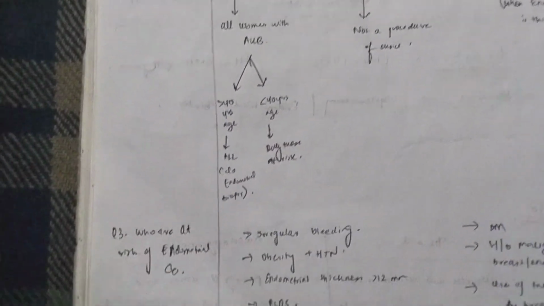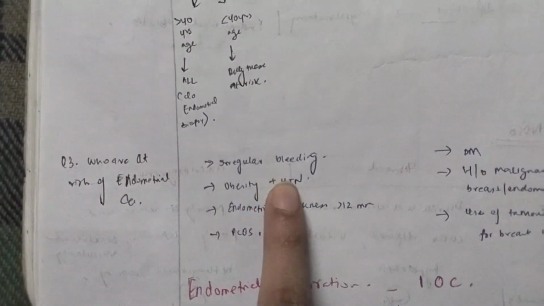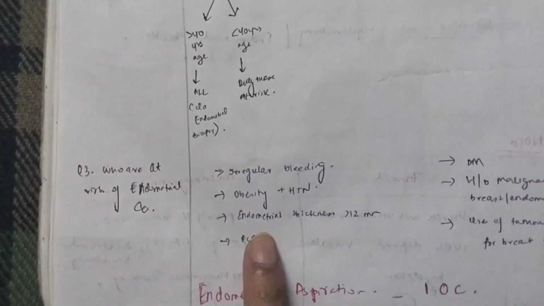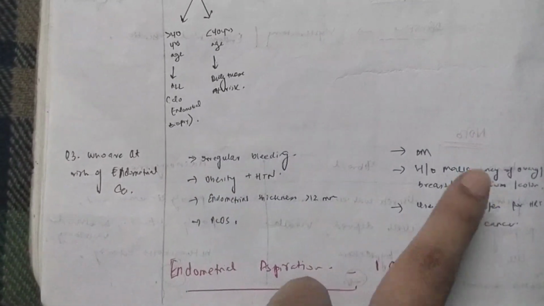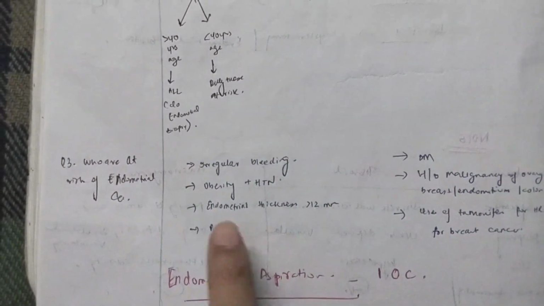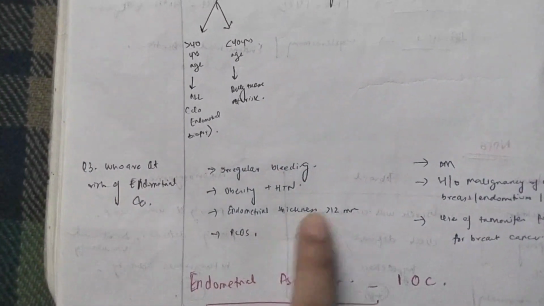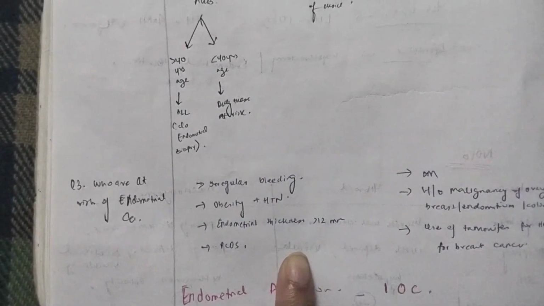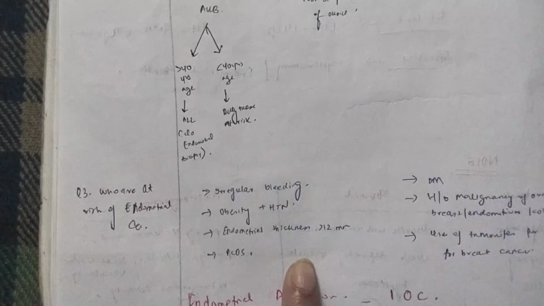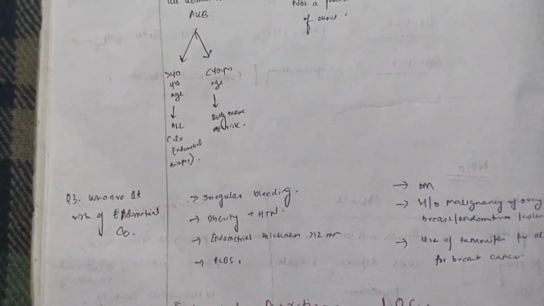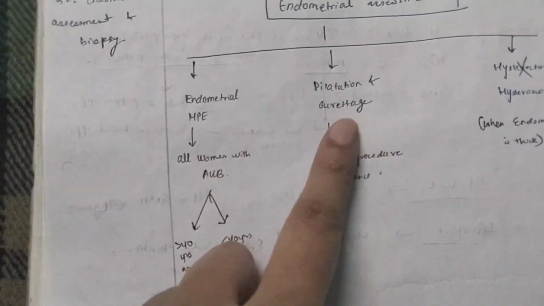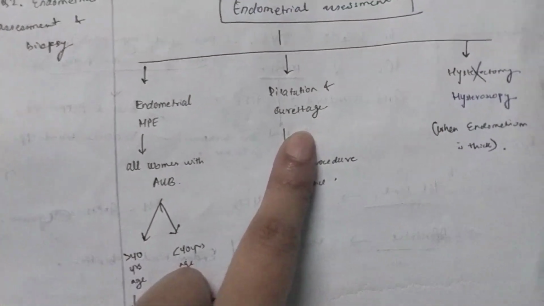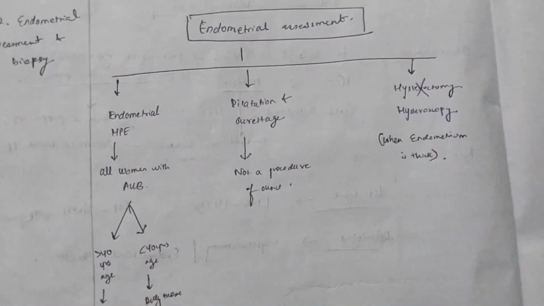What can be the risk factors? Needless to say, it has to be hypertension, it has to be diabetes mellitus, it has to be PCOS, obesity, and some other conditions like maybe malignancy or irregular bleeding, and the endometrial thickness is more than 12 millimeter. So if a woman is less than 40 years of age and is having any of these, you have to send the endometrium for histopathological examination, because these indicate that there can be chances of malignancy. Or what you can do is dilatation and curettage, but this is not usually done for endometrial assessment. Lastly, if nothing works out, you can do a hysteroscopy as always.